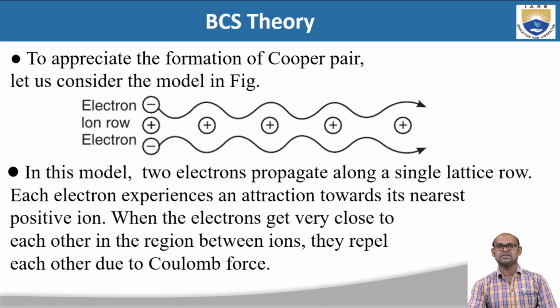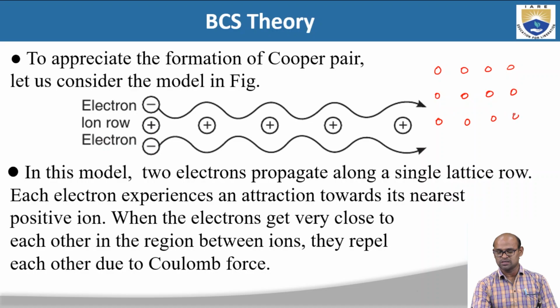To appreciate this BCS theory, to appreciate the formation of Cooper pairs, let us consider this. We have atoms, so let us draw this lattice. I am taking a two-dimensional lattice for convenience, so it is easy to understand. This is an atom, this is an atom, this is an atom. All atoms are sitting at lattice points. I am not drawing the lines, but this is a two-dimensional lattice, and these are the atoms sitting at lattice points or lattice sites.